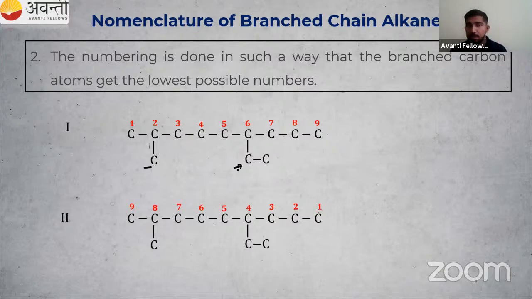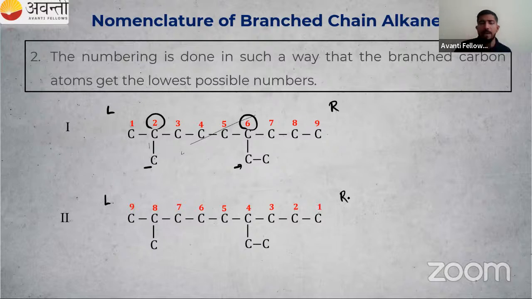So we have to again number the parent carbon chain in such a way that our branches get the lowest possible number. So this is my left. I am writing it as R, L and R. From left to right, I am counting. So 1, 2, 3, again, mathematics class. So this branch will get number 2. This will get number 6. Okay, 2 and 6.